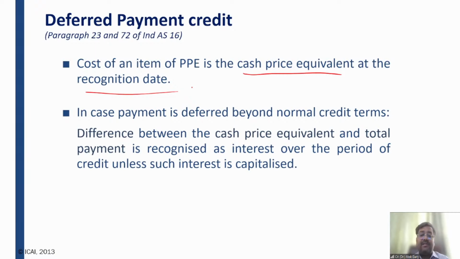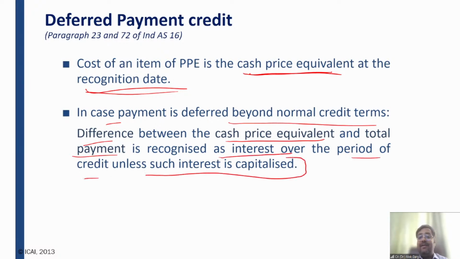In a nutshell, the standard says that the PP has to be recognized or measured at cash price equivalent at the recognition date. In case payment is deferred beyond normal credit terms, the difference between the cash price equivalent and the total payment is recognized as interest over the period of credit, unless such interest is capitalized as per Ind AS 23.